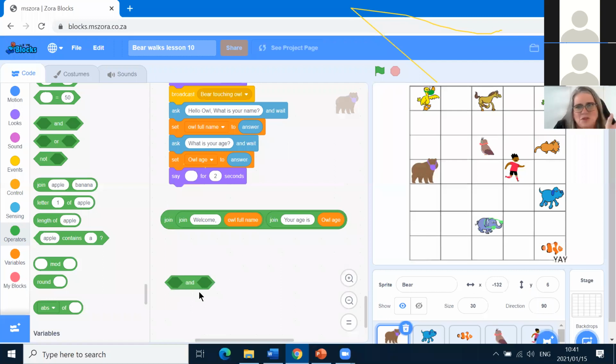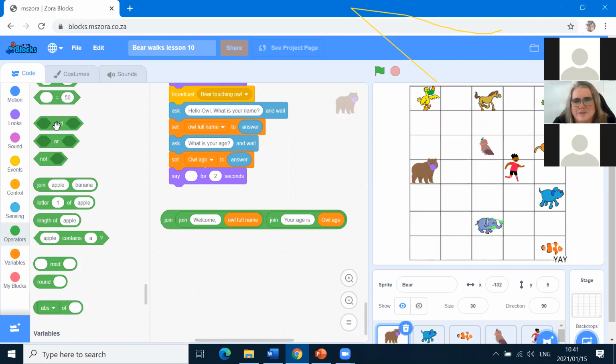That and that. No, we're not going to use those now. Those are for more complicated coding, Lovey. That'll be for later. We're not going to use that. Good question, sweetheart. When we're just having Bear say something, we want to join words together. That and comes with some more when we do if statements and so on later on. If you do if this and that.